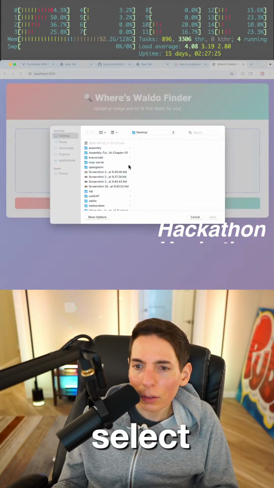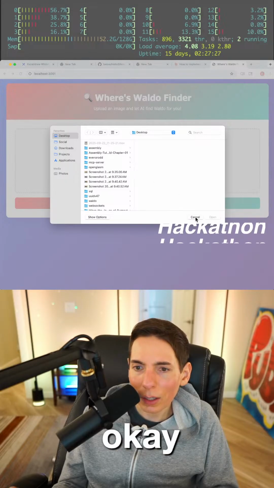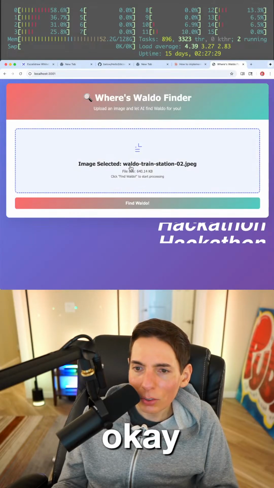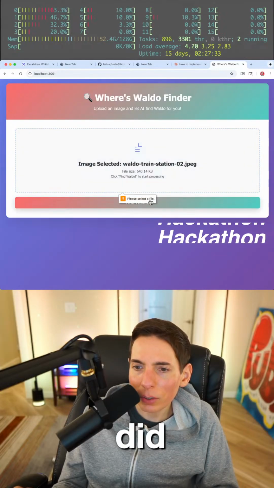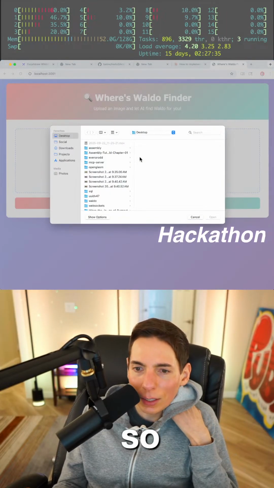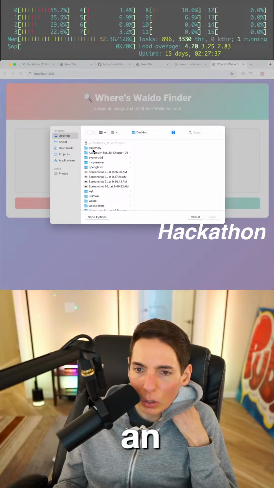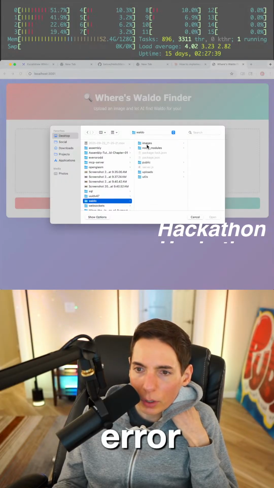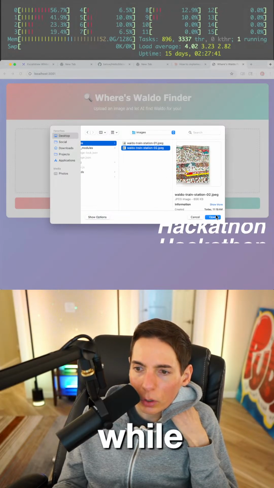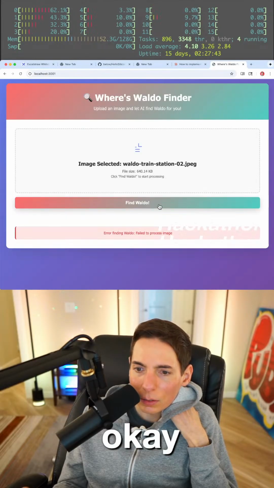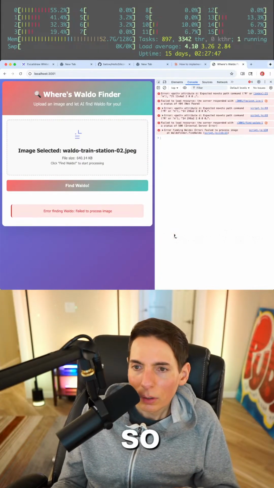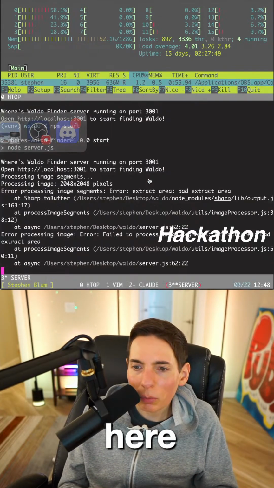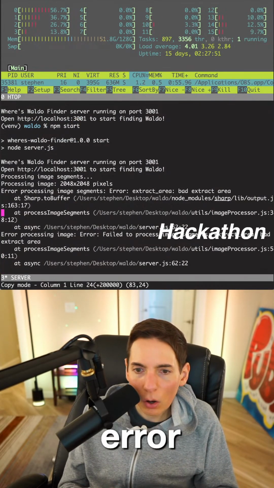Okay. Find Waldo. I did. Please select. Oh, okay. Gotcha. Okay. I did select it. Waldo train. Click find Waldo. I did. Wait, please select a file. Oh, wait. So are we already seeing an error here? This is already an error. Okay. Let's see Waldo. We'll try it. Images. Waldo 2. Open. Okay. Error finding Waldo. Failed to process image. Okay. So let me see here. It seems like we're already running into an error. Oh, hold on.